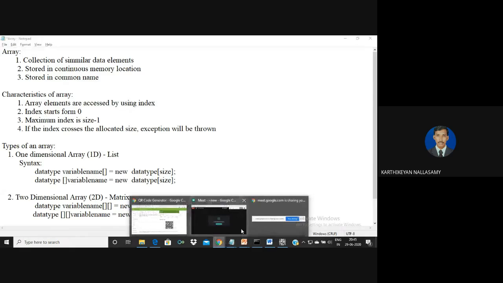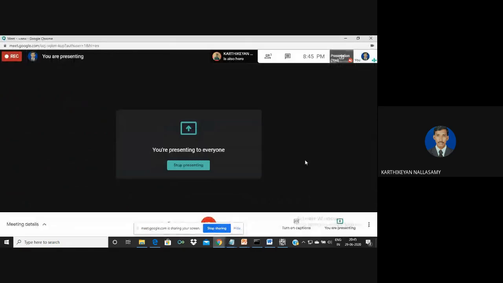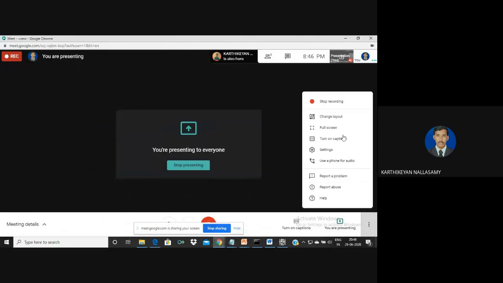Similarly, if you want to represent values in multiple dimensions, meaning a collection of one-dimensional arrays, then it is called a two-dimensional array. Simply, a two-dimensional array is also called a matrix. For matrix representation, the variable should have two square brackets. The first square bracket represents rows, and the second represents columns. So that is the concept of an array, which is similar in C as well as in Java.